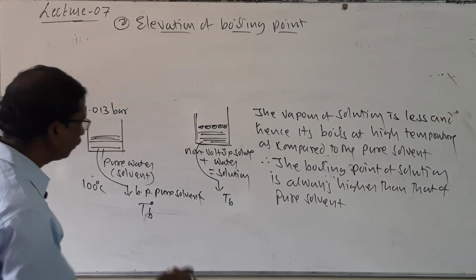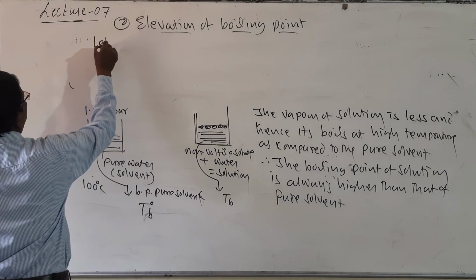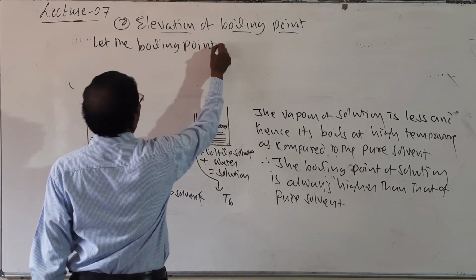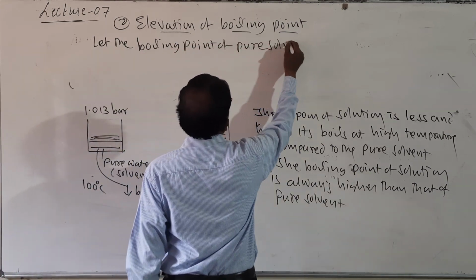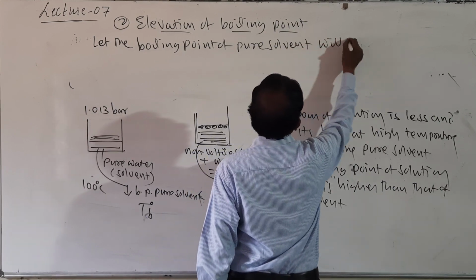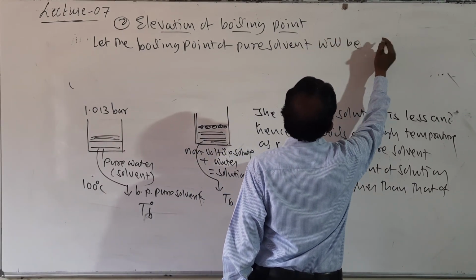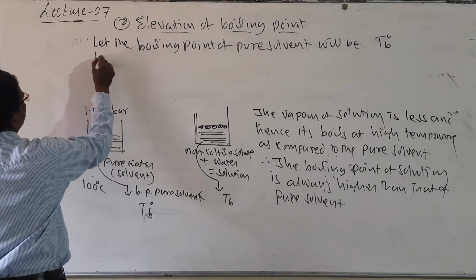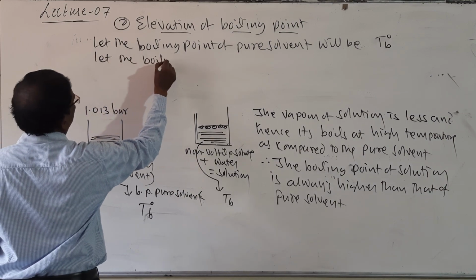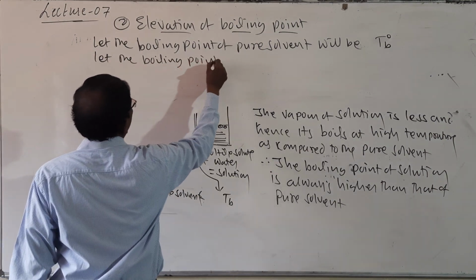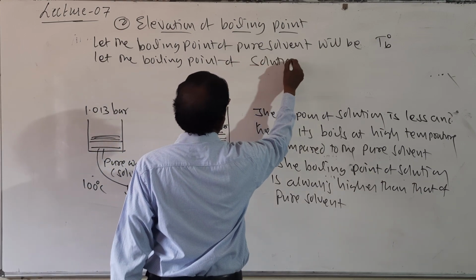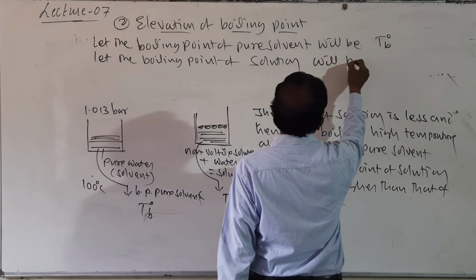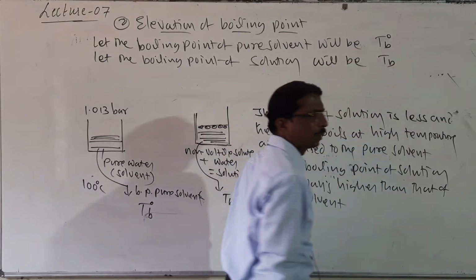Let the boiling point of pure solvent be T0 B. Let the boiling point of solution in which non-volatile solute is dissolved be TB.